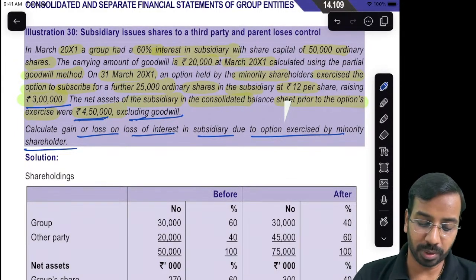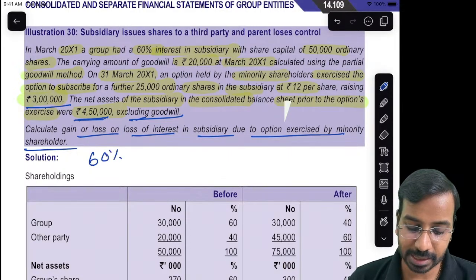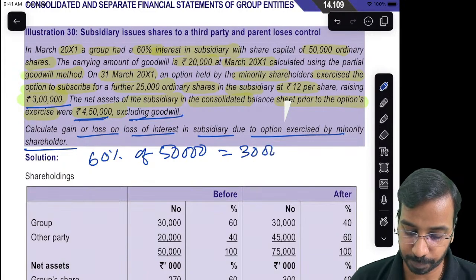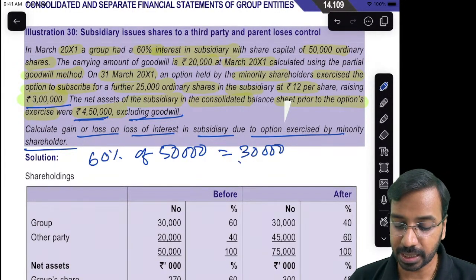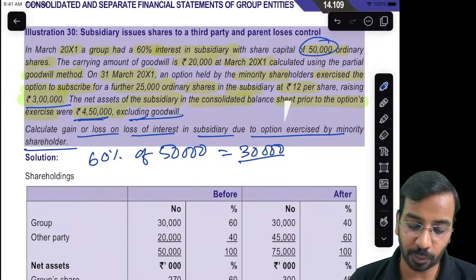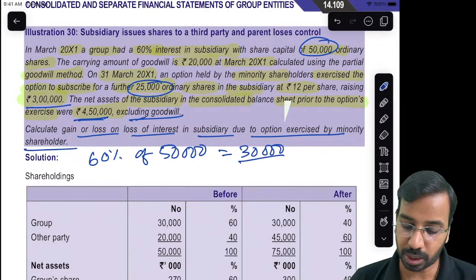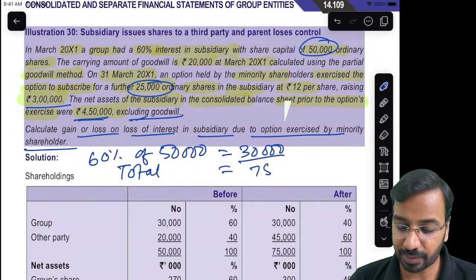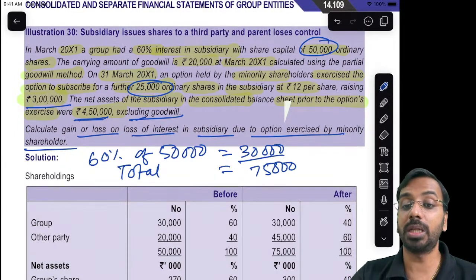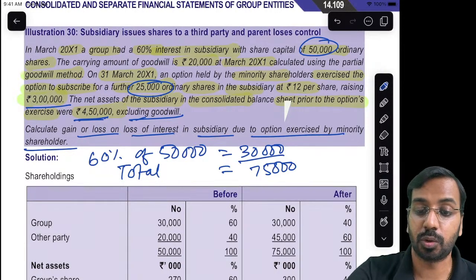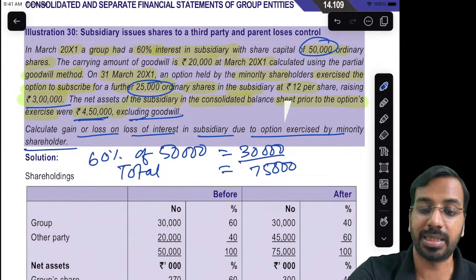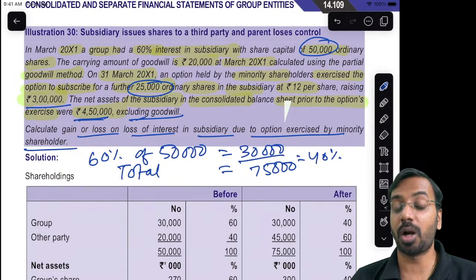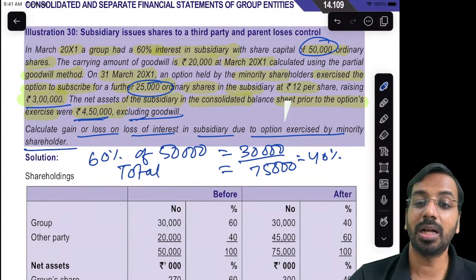Now, how much did we hold initially? We held 60% of 50,000, that is 30,000. Now, 50,000 plus 25,000, what is the total stake? Total after issue is 75,000. Now we hold only 30,000 out of 75,000. So 30,000 divided by 75,000, we get 40%. 40% means what? We lost control.